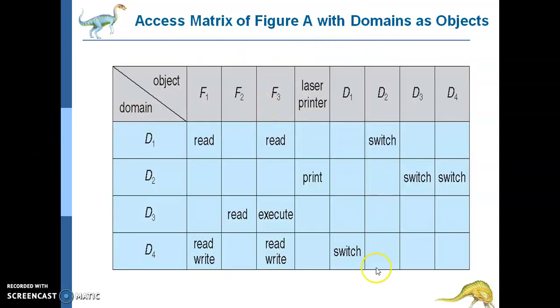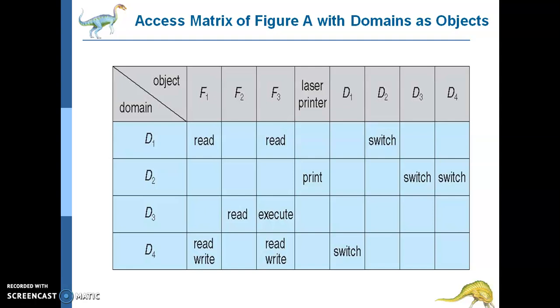You can directly come with this particular example. There are D1, D2, D3, D4. Always keep in mind there is a process executing in one domain and can be switched to another domain. When we switch a process from one domain to another, we are executing an operation switch on an object that is on that particular domain. Domain switching from Di to Dj is allowed only, mind my statement, if and only if the access right switch is an element of access(i, j). Only at that time that thing can be done.